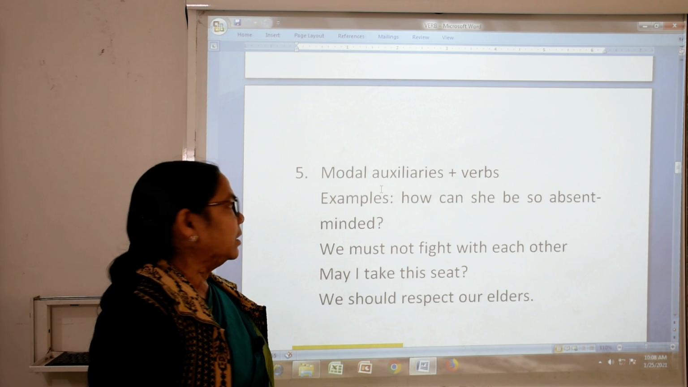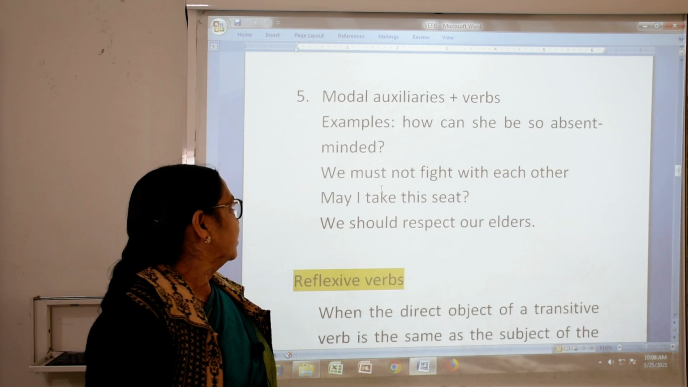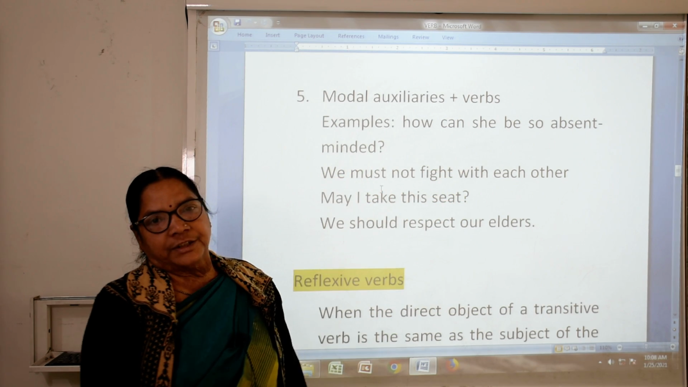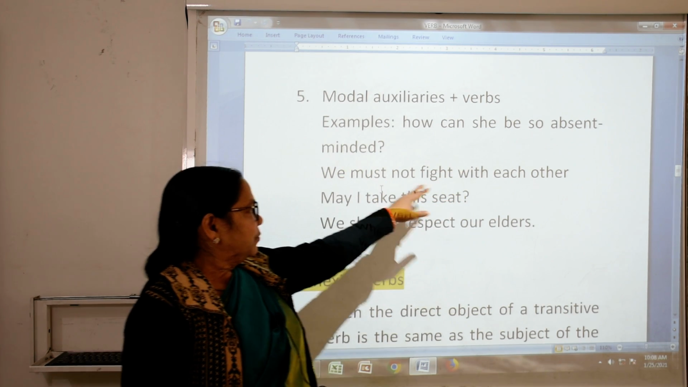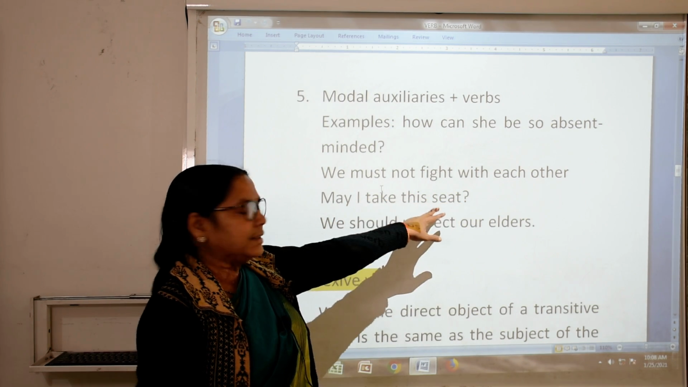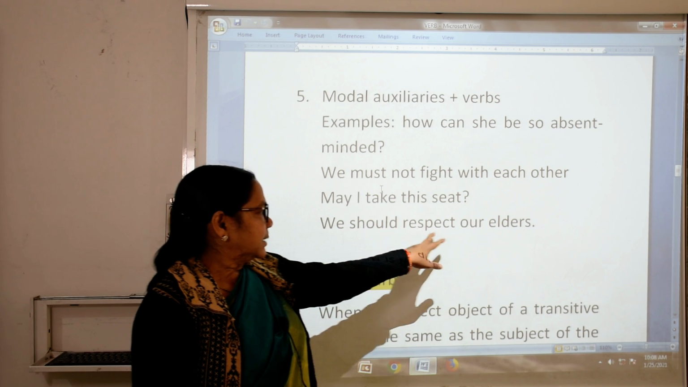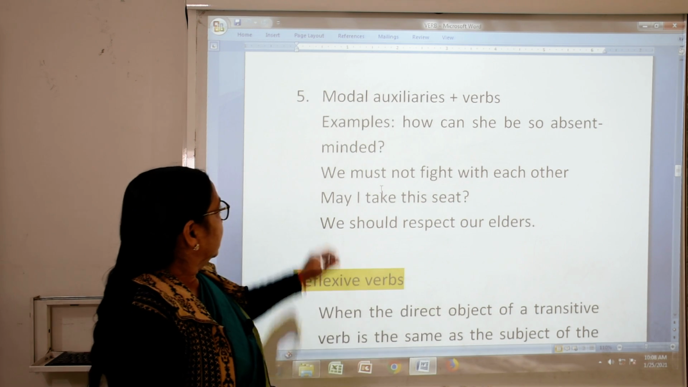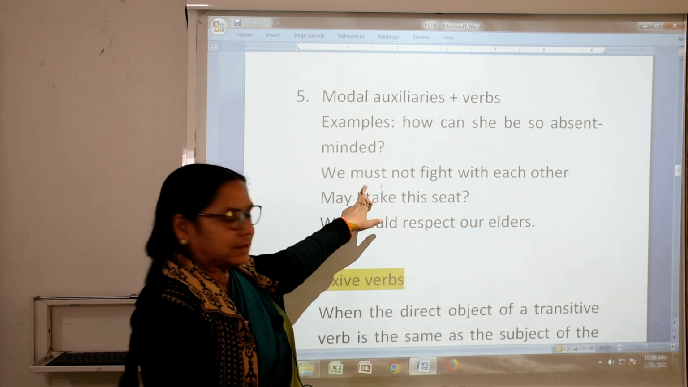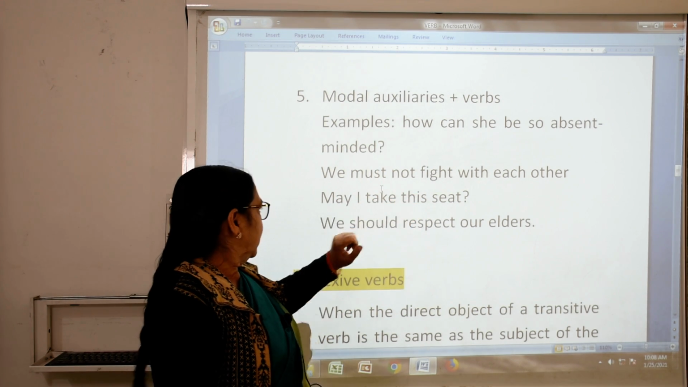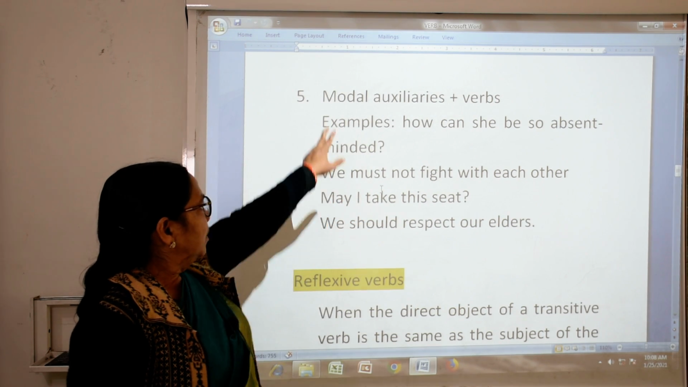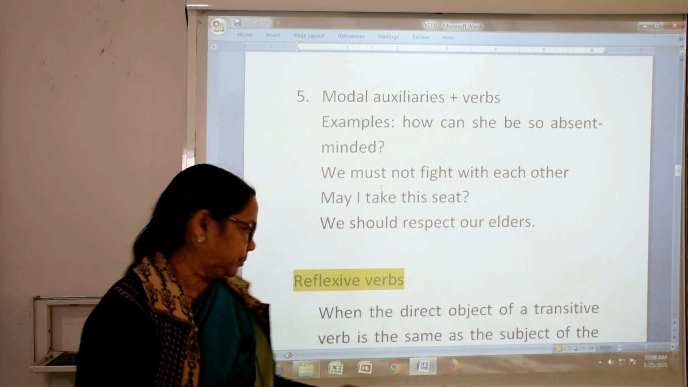Now the fifth is modal auxiliary verb plus verb. Example, how can she be so absent minded? We must not fight with each other. May I take this seat? We should respect our elders. See, these are modal auxiliary plus verb. We must not, we must. Here may I, here we should. So these are modal auxiliary verbs.